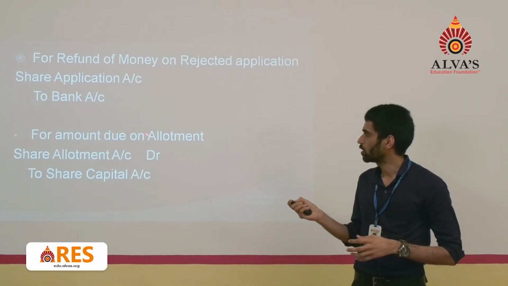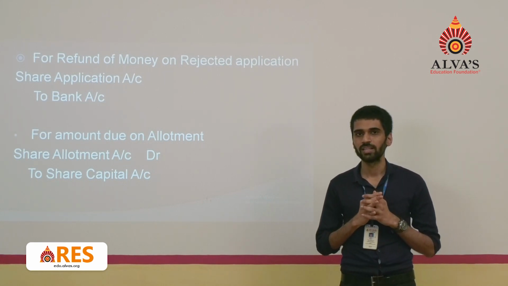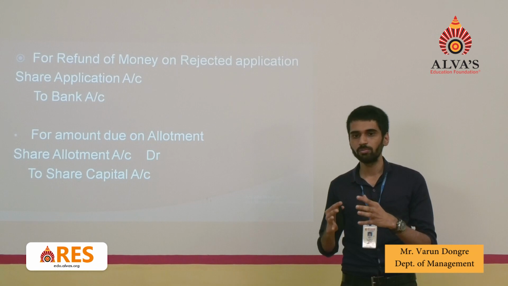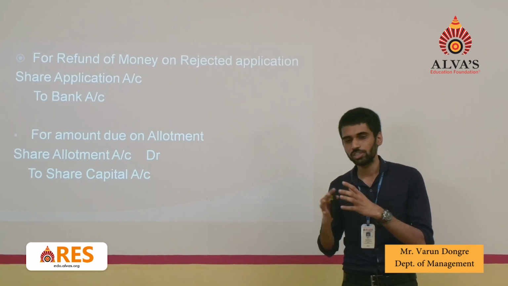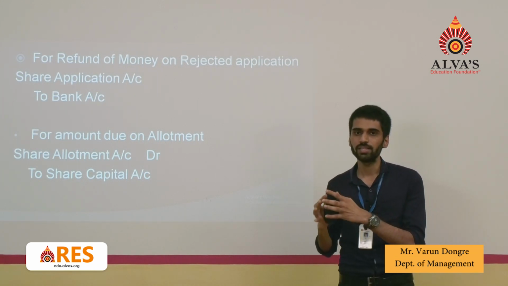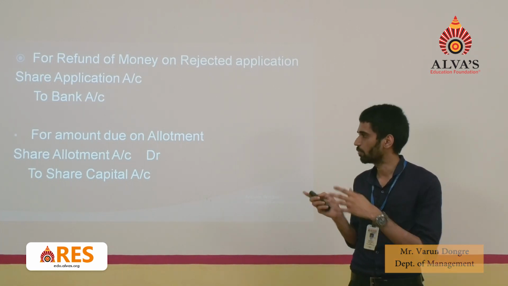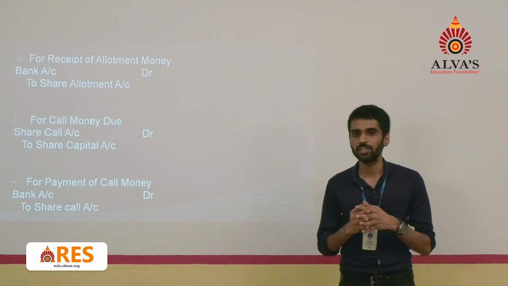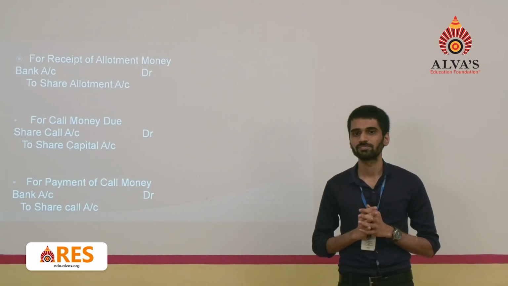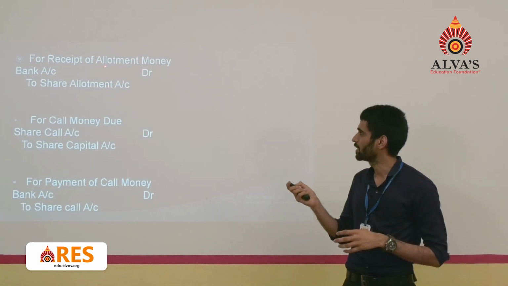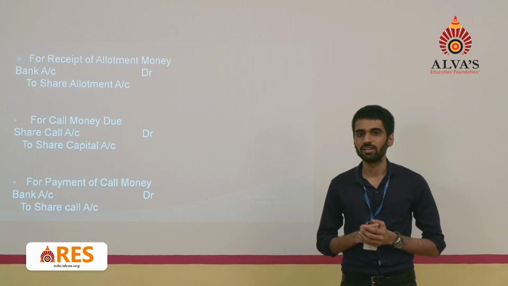Second stage is allotment stage. So what is the entry due for the allotment? Let us consider the entry share allotment account debit to share capital account. You are making the shareholders remember that allotment money is due from their side. So this is the entry for allotment of the shares due, and the entry for the receipt of the allotment money is bank account debit to share allotment account. Again you are cancelling the allotment account. Why? Because it's a temporary account and you are increasing the share capital.